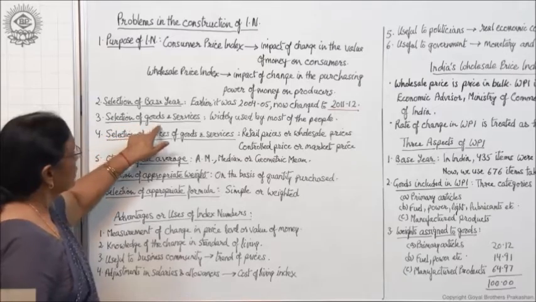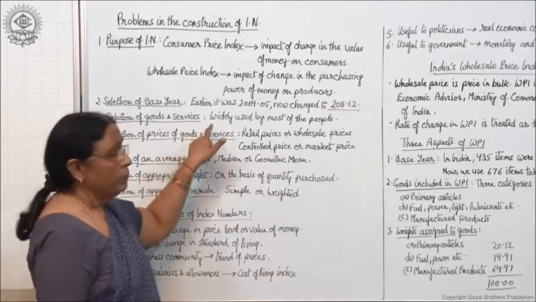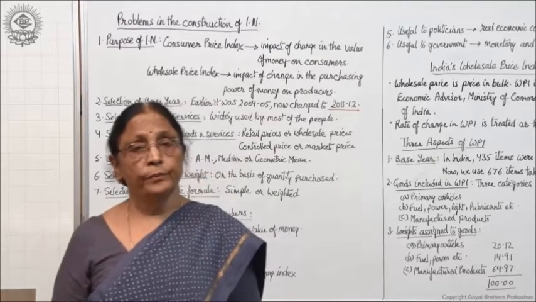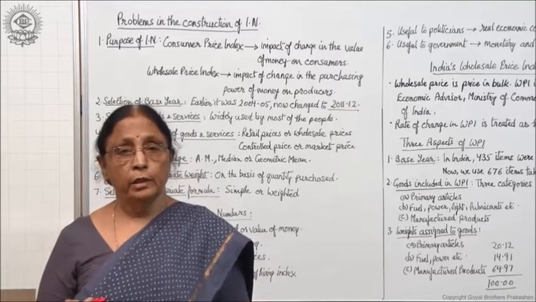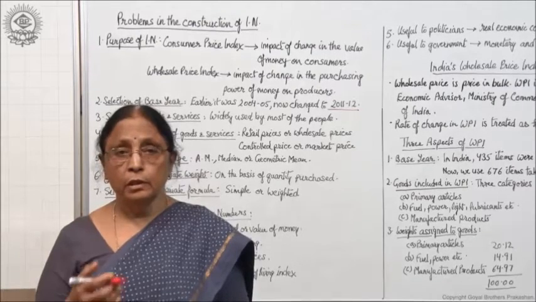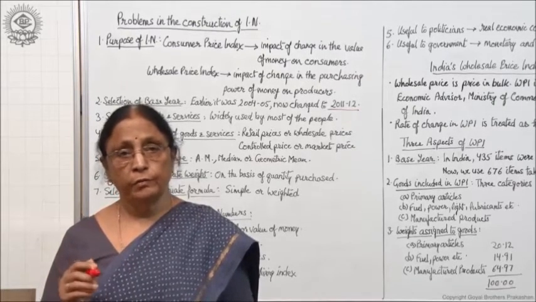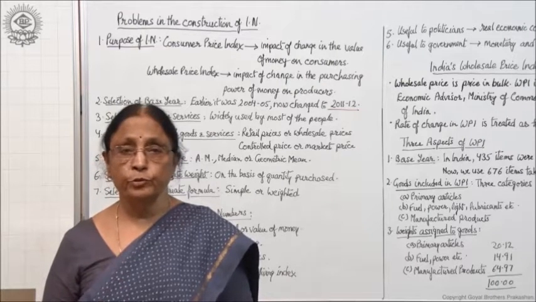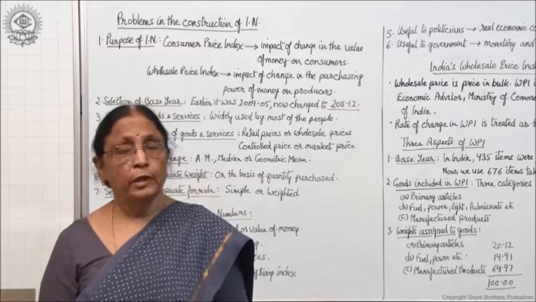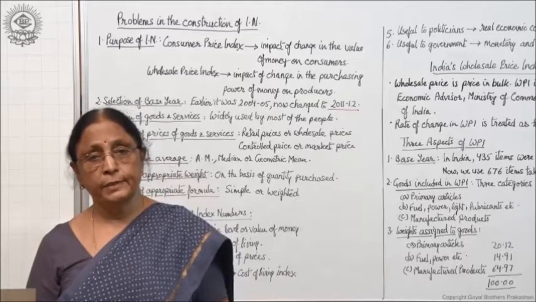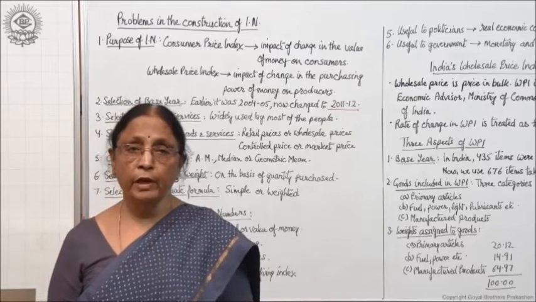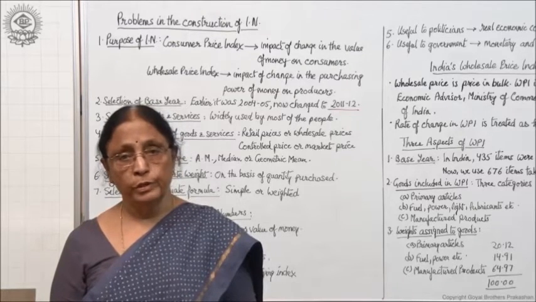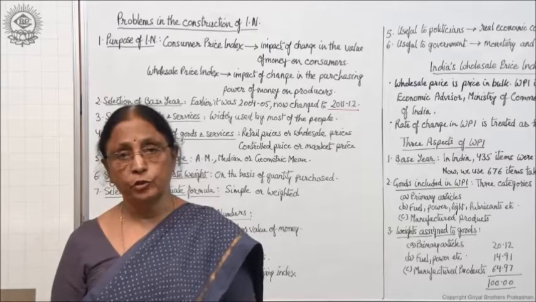Then selection of goods and services. You know that there are thousands of goods produced in the economy, and individually consumers are using hundreds of goods. Variety of goods are being used by the consumers and variety of goods are being produced by the producers. If we are making the consumer price index, then we have to select commodities which are used by the consumers or which are purchased by the consumers.